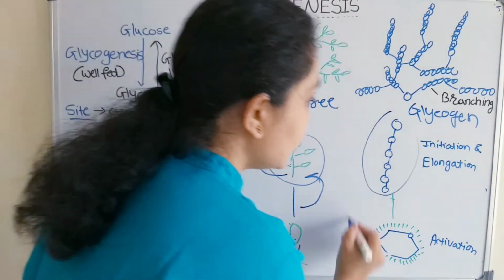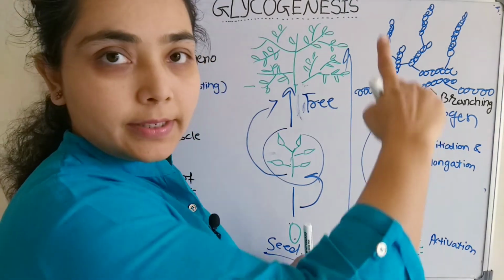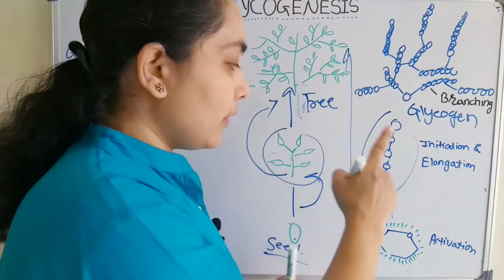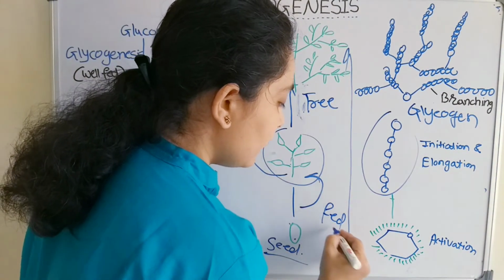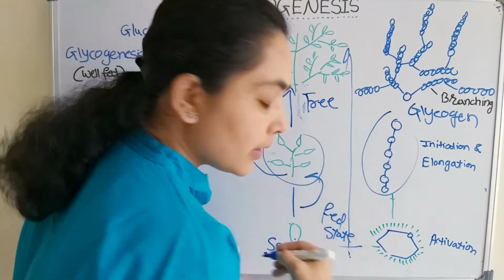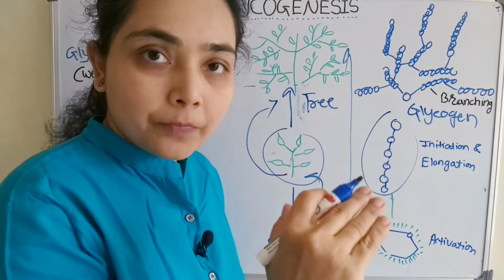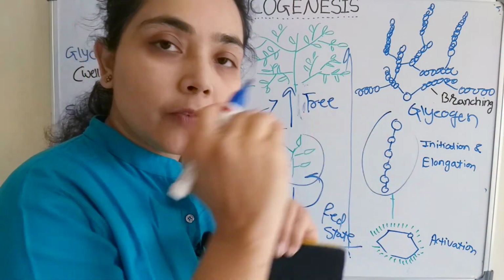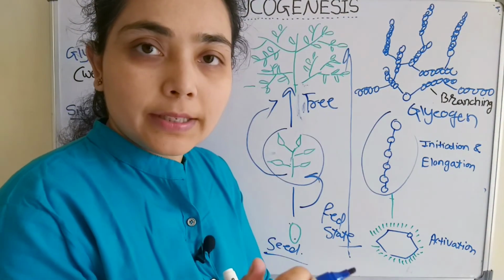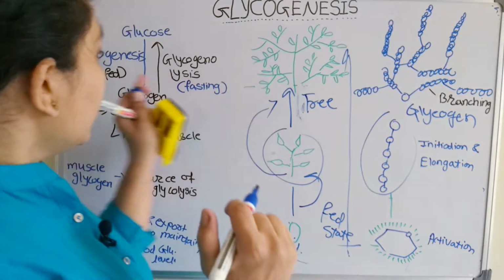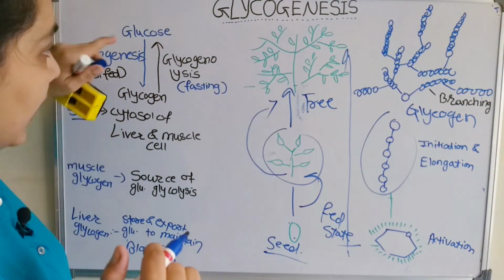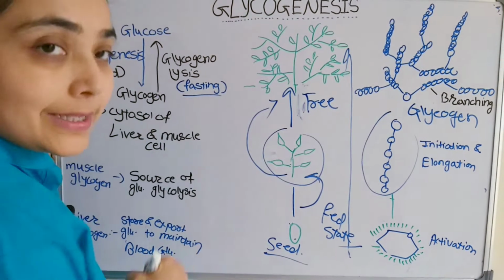So this step is glycogenesis, and when will this happen? During the fed state, when the blood glucose level is high. Some of the excess glucose will be stored in the liver and the muscles, that is glycogenesis during the well-fed state. And what will happen during the fasting stage?